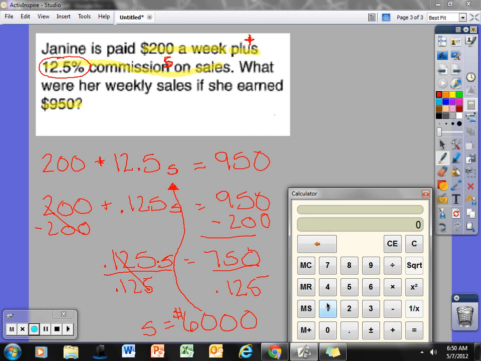So 0.125 times 6,000 equals 750. So that's 750 plus the $200 that she gets every week just for working for the company. And there I get the 950. So that does check. All right, hope this is going to help you out on the pretest come Wednesday. Take care.